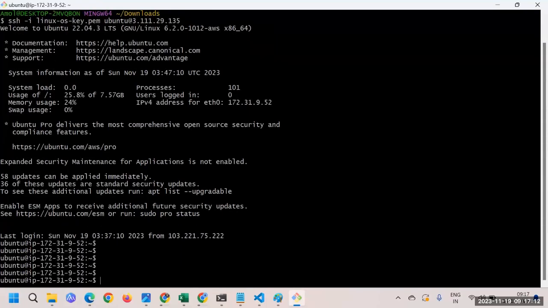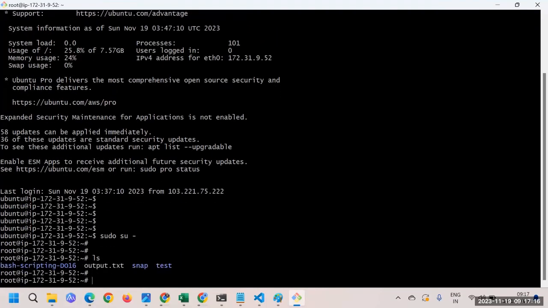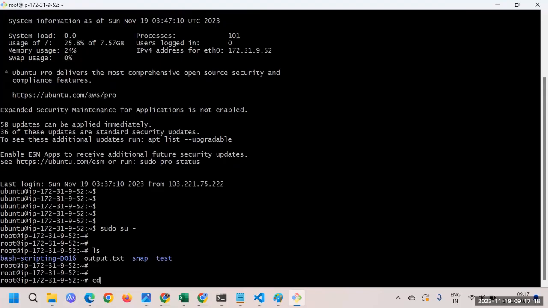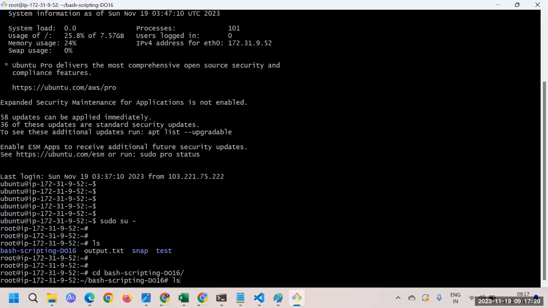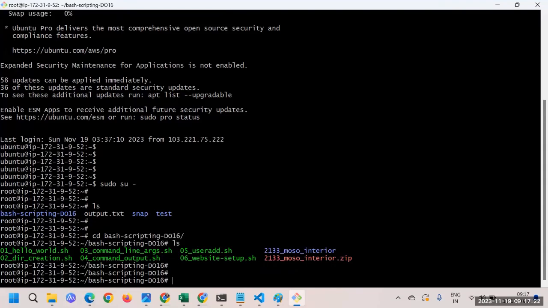So here we go, right? And then we're writing our script on the root path. Under slash root, we have this bash scripting folder. Under that, here we are writing all the scripts, right? Great. Now what we'll do, I'll just remove this zip file and all.